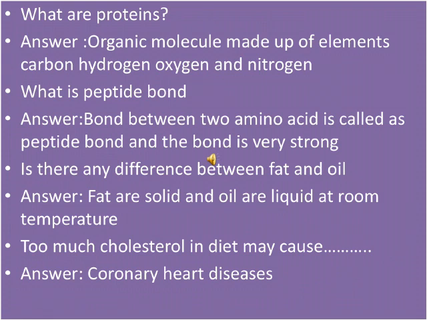What are proteins? Organic molecules made up of elements which are carbon, hydrogen, oxygen and nitrogen. We call it protein. What is a peptide bond? The bond that is formed between two amino acids is called a peptide bond, and this bond is very strong.